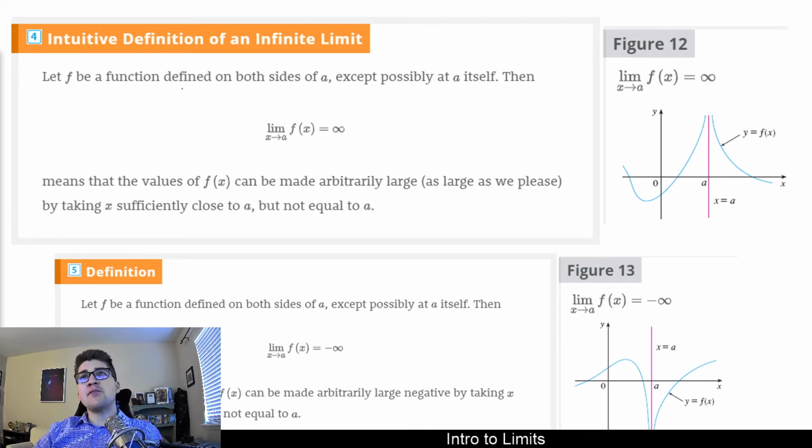It says, let f be a function defined on both sides of a, except possibly at a itself. It says the limit as x approaches a of f of x equals infinity means that the value of f of x can be made arbitrarily large, aka infinite, by taking x sufficiently close to a. And again, this is just sort of a way of saying that as x gets near a, the value of f of x will get as big as we want. It will be technically equals infinity.